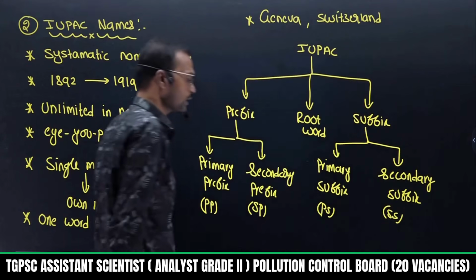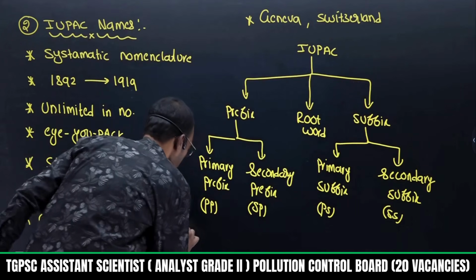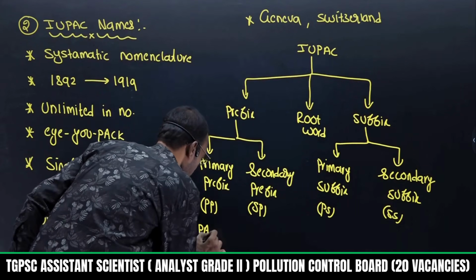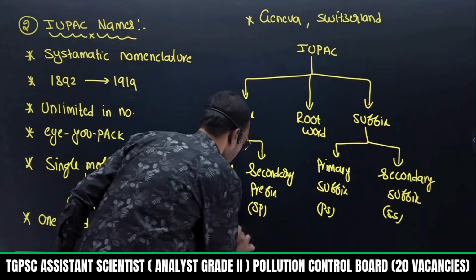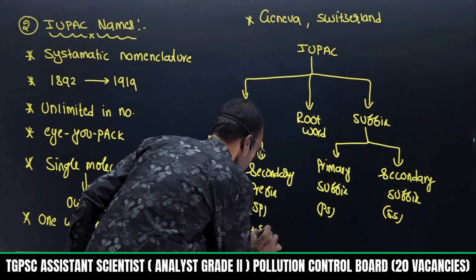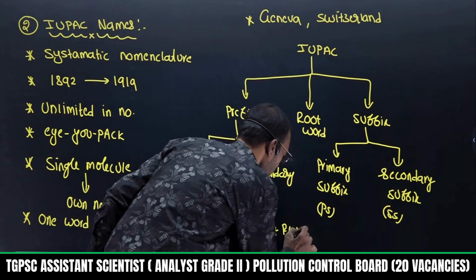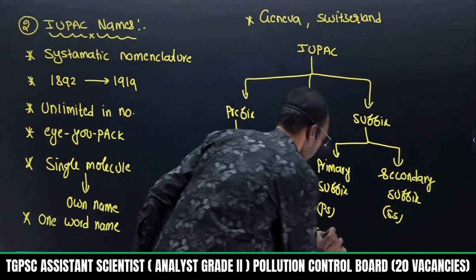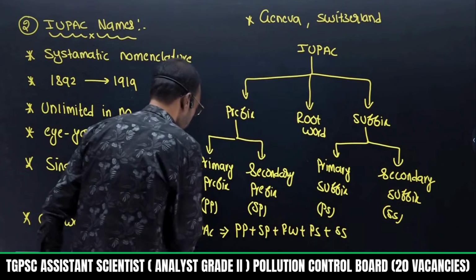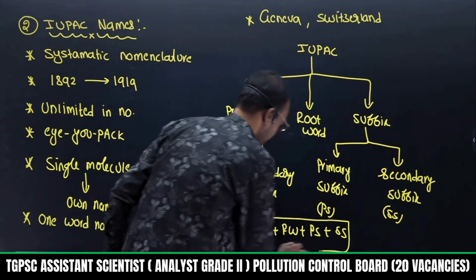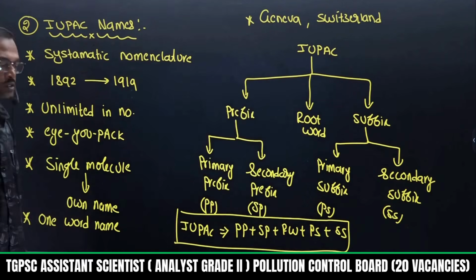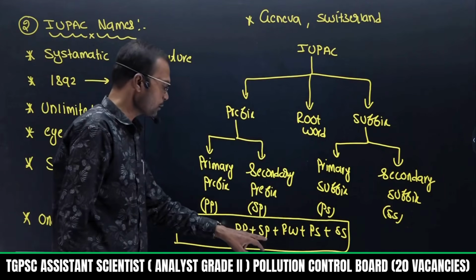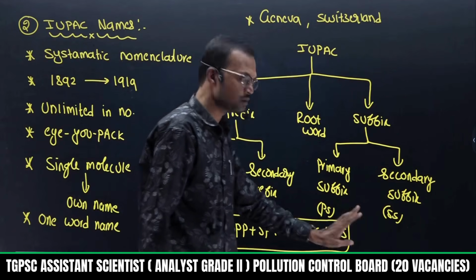Total 5 terms are there. So the IUPAC name of any molecule depends on 5 terms. IUPAC is a mixture of 5 words: primary prefix, secondary prefix, root word, primary suffix and secondary suffix.